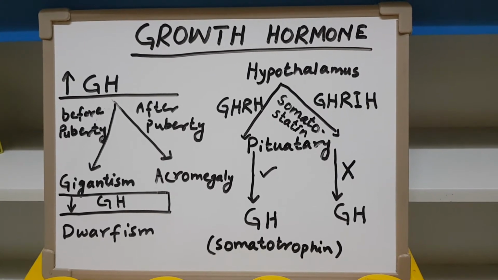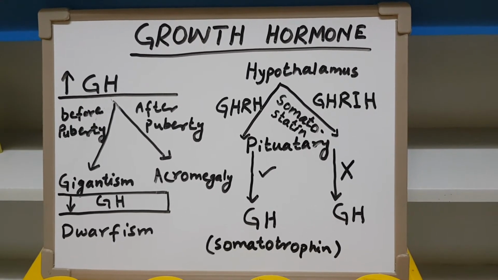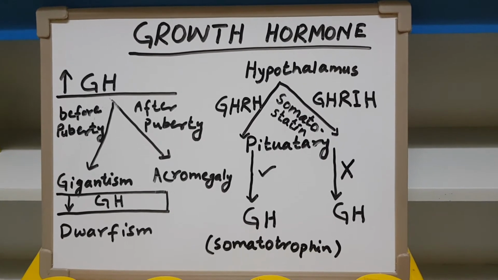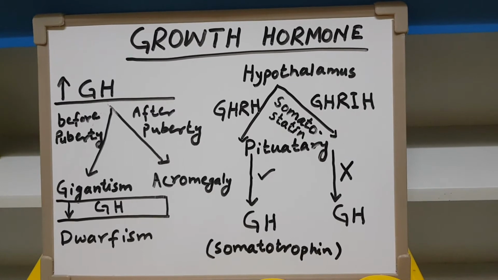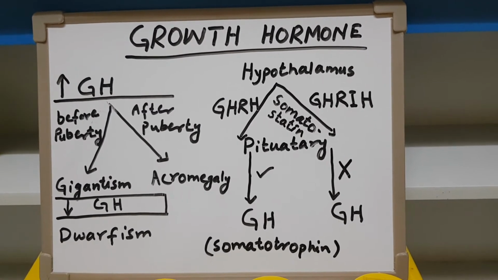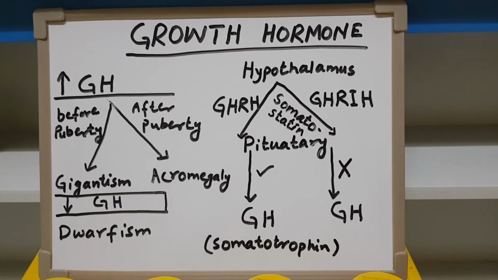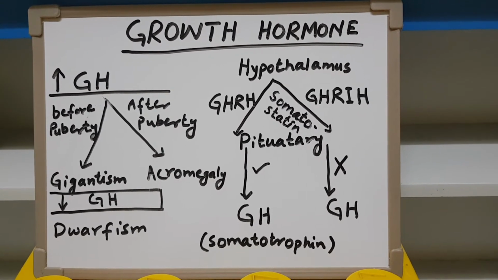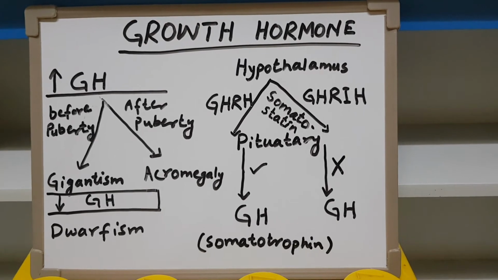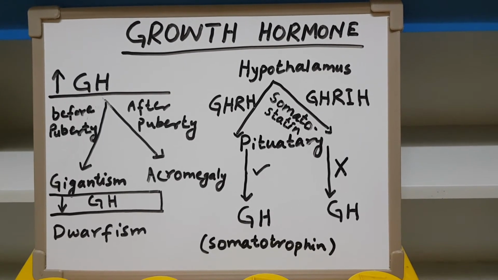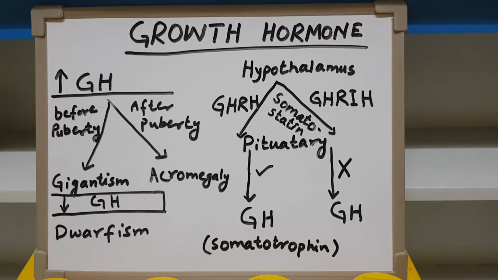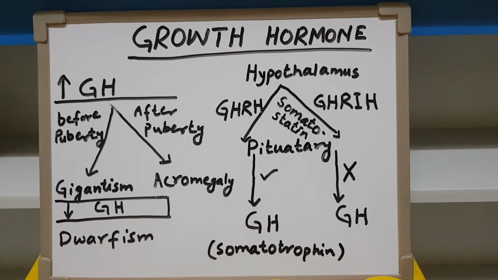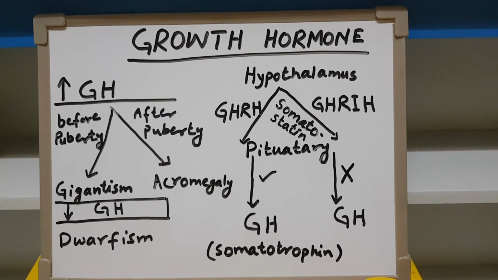So if before puberty, that is before gaining maximum height, growth hormone secretion increases, it results in a disease known as gigantism, or the person grows giant. There were many persons you must have heard of, like Alam Channa of Pakistan, and many others who were the tallest persons. They suffered from this condition, this disease, in which growth hormone was increased above normal. So this is known as gigantism.